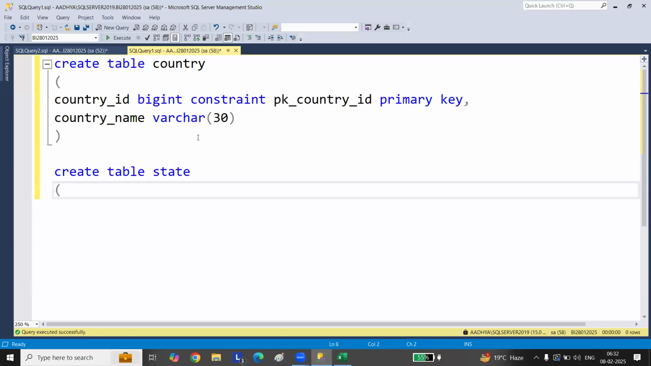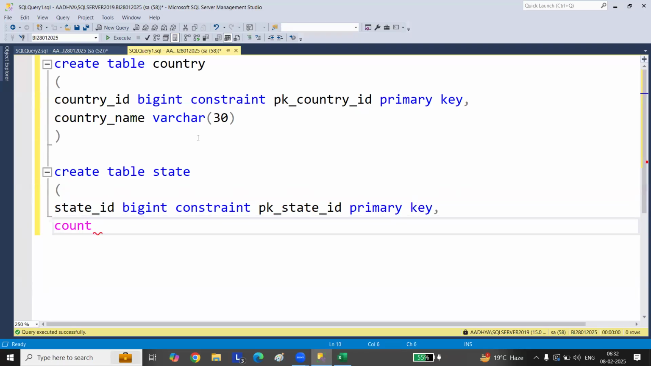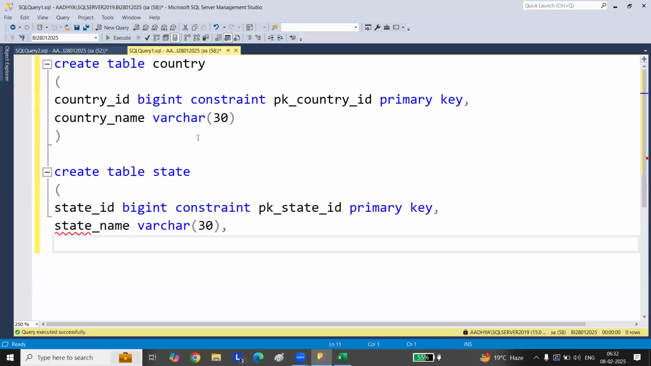State underscore ID, constraint pk underscore state ID. Okay. Now country underscore ID. So let's give state name first, then we'll come back. Varchar 30. Then country ID. I'll take that.